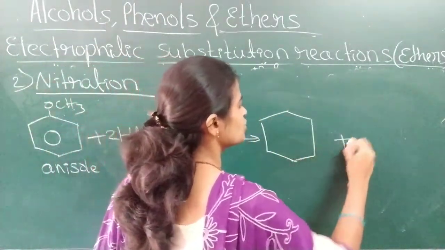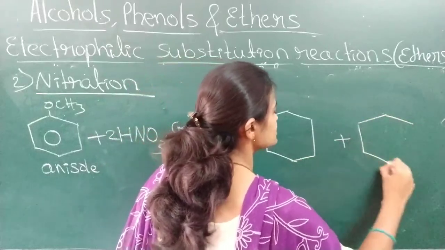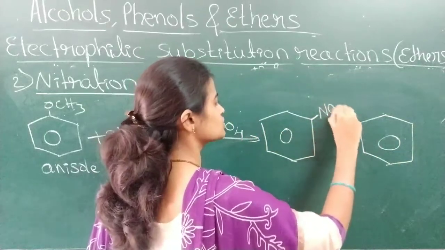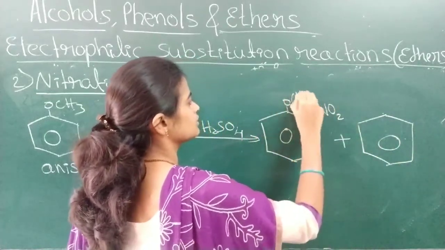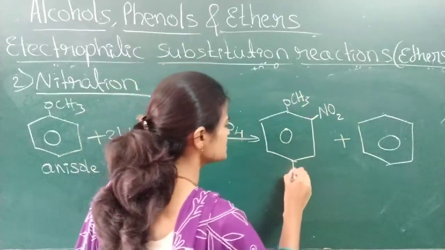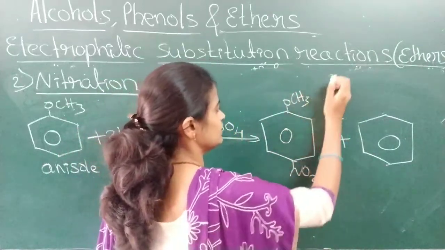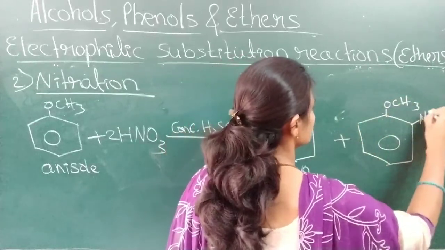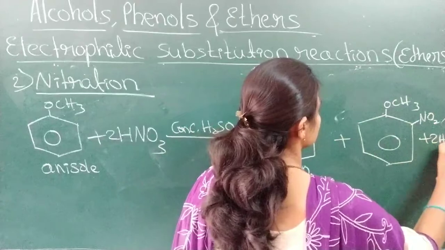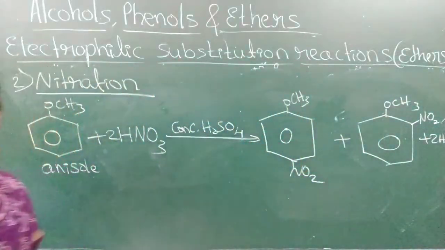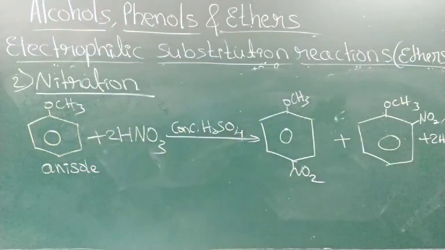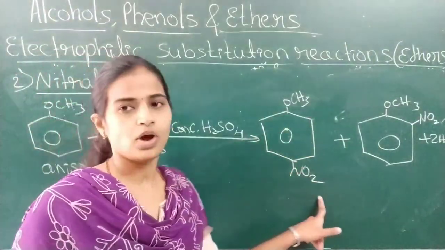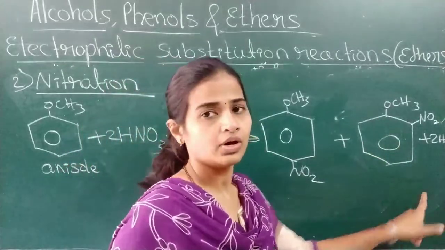When this is treated with the HNO3 and concentrated H2SO4, which is called a nitrating mixture, a mixture of ortho and para nitro substituted products are formed. First let me write the para substituted product. Then the ortho substituted product. Okay, this is nitration. Students, you write the names of those. The name of this one is para-nitroanisole, and ortho-nitroanisole.